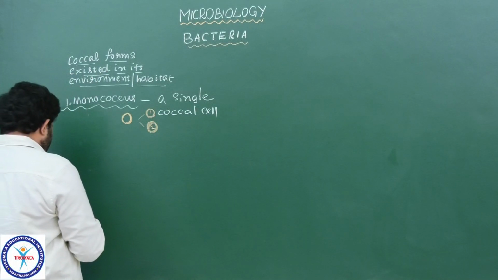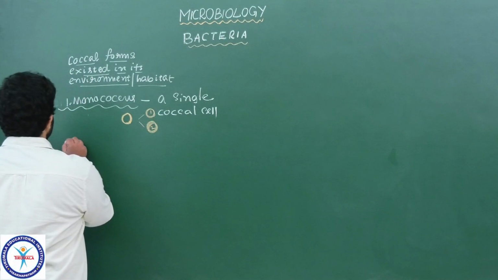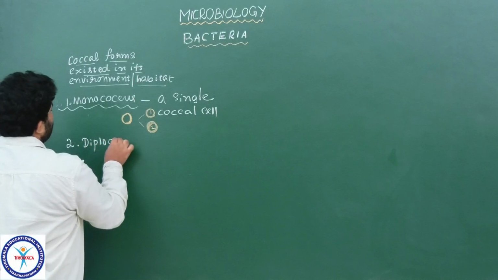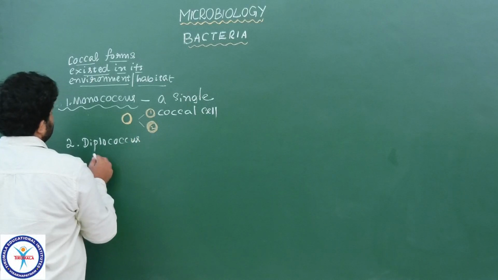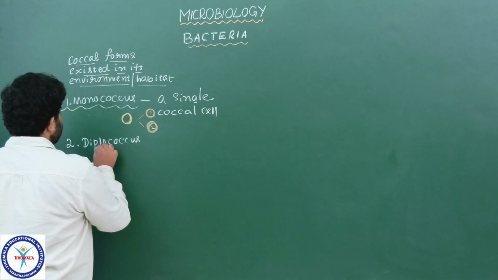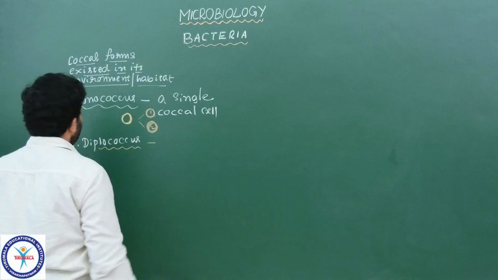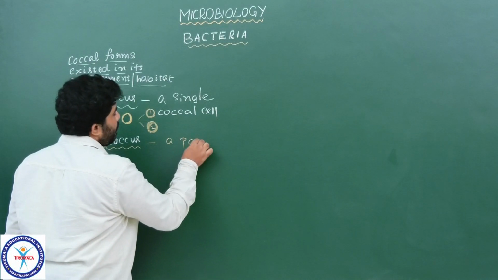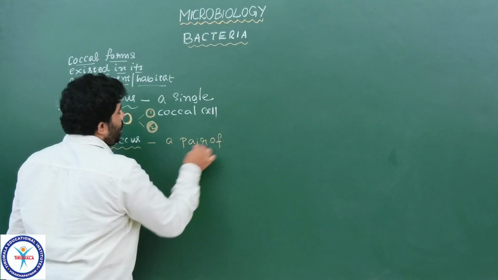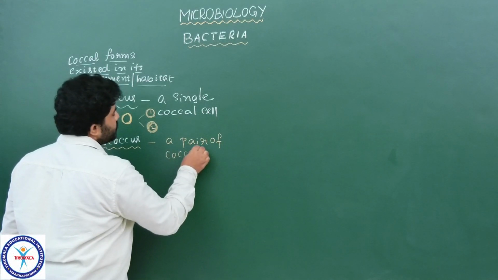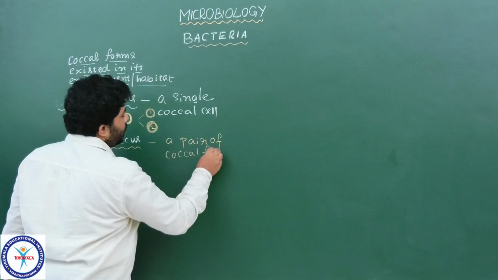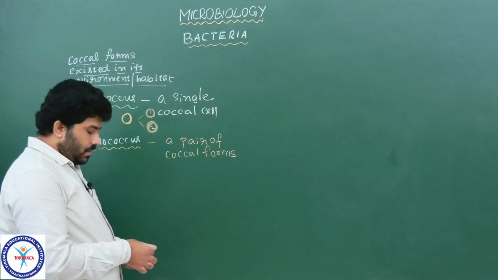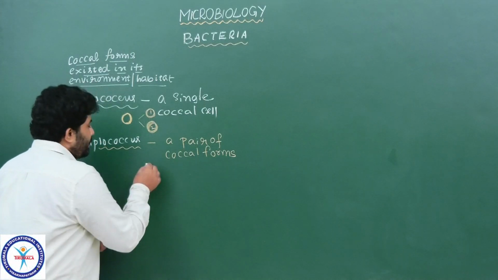The second category is diplococcus. Tell me what it is, students? Diplococcus. Here diplococcus means a pair of coccal forms of bacteria. A pair in form.